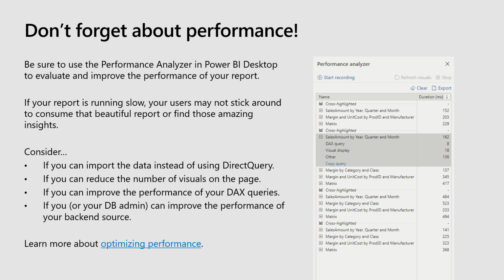We have a performance analyzer in Power BI Desktop that shipped in May that allows you to actually measure where the time is going on your report. And so you can cross-highlight and slice and see how the queries are running. You can see whether it's a bad DAX query or whether the visual is running slow. And then you can start to debug those. And we have a lot of great documentation on how to go about debugging it.